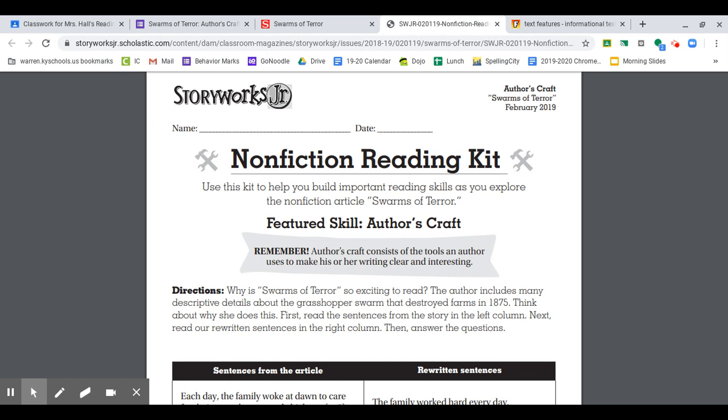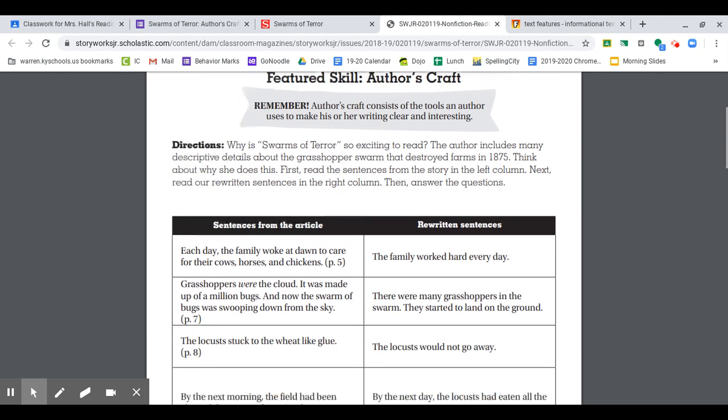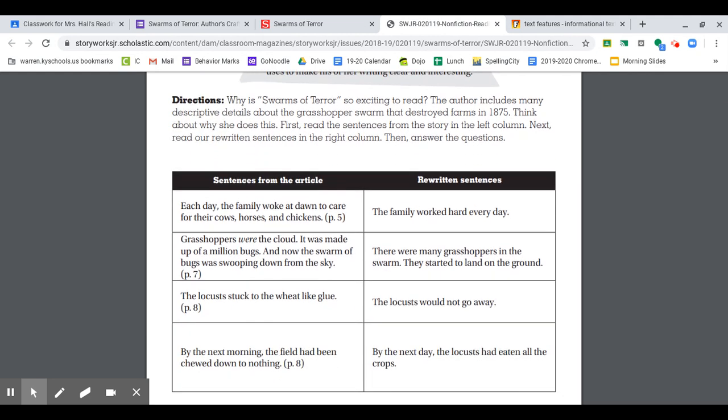In your packet, your next page is this one that you see on the screen. It's called Nonfiction Reading Kit, and we're looking at the author's craft. Remember, author's craft consists of the tools an author uses to make his or her writing clear and interesting. A lot of those details that we've been talking about too. So we're still using the Swarms of Terror story from your packet. On today's page, your directions are: why is the Swarms of Terror so exciting to read? The author includes many descriptive details about the grasshopper swarm that destroyed farms in 1875. Think about why she does this.